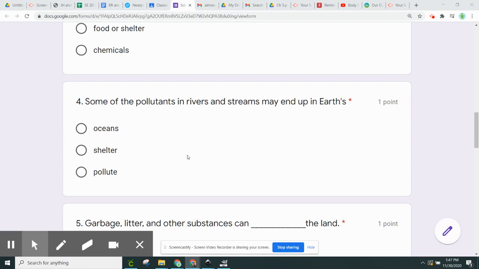Number 4. Some of the pollutants in rivers and streams may end up in Earth's A. Oceans. B. Shelter. C. Pollute.